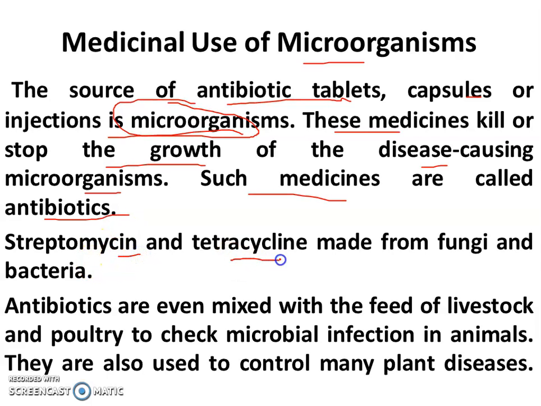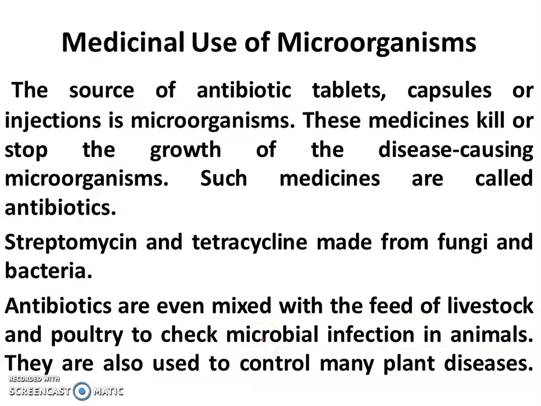Streptomycin and tetracycline are made from fungi and bacteria. We are making medicines from microorganisms to kill harmful microorganisms. Antibiotics are even mixed with the feed of livestock and poultry to check microbial infections in animals. They are also used to control many plant diseases. Right? So these are the medicinal uses of microorganisms.